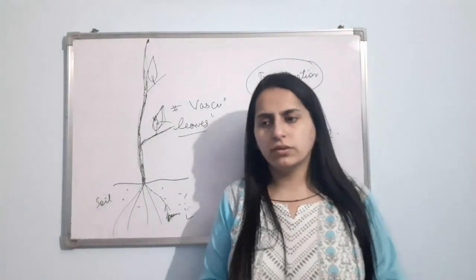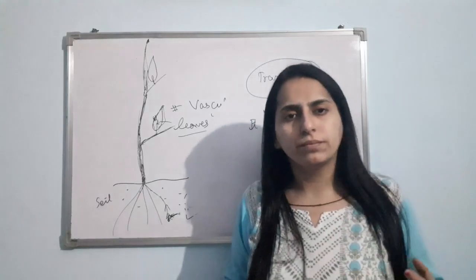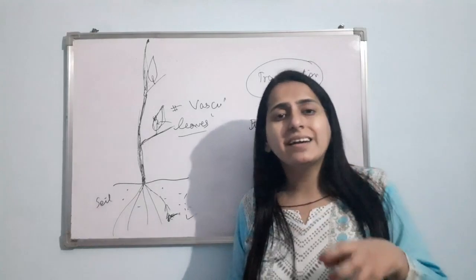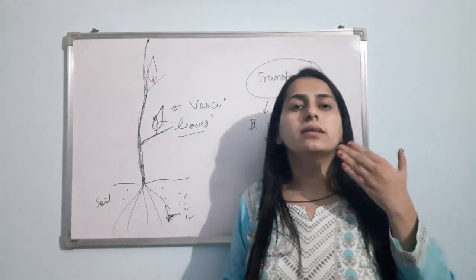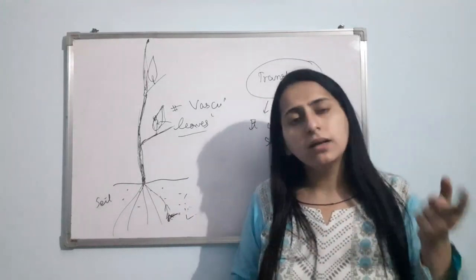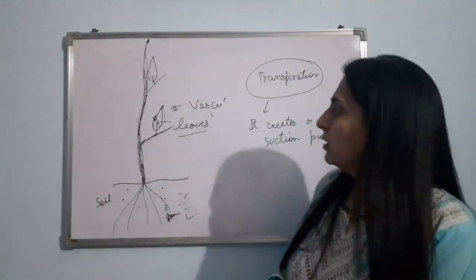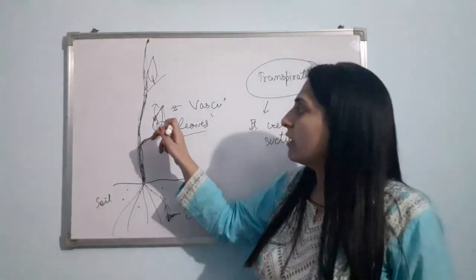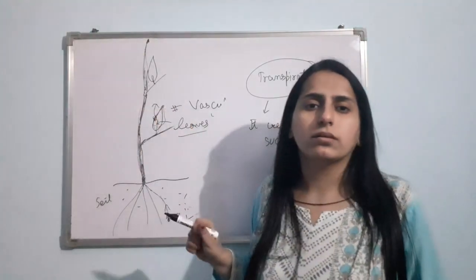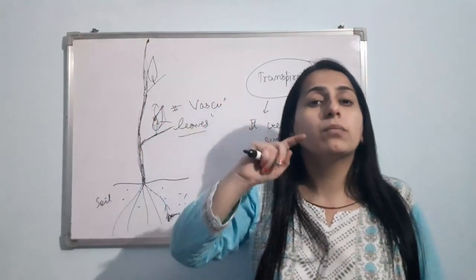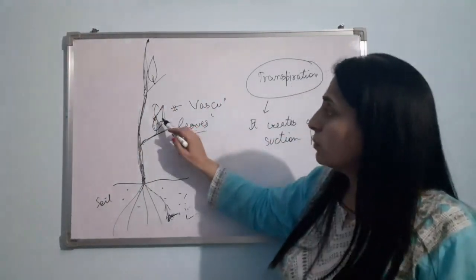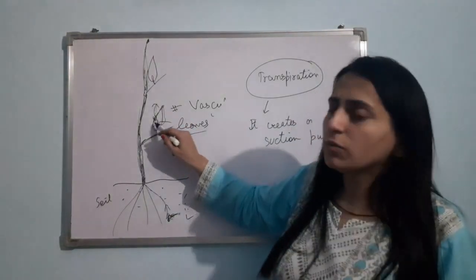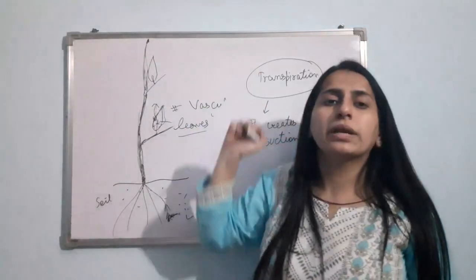You might have taken a drink with a straw. With the help of your mouth, you used to create a suction pull, and then that drink used to travel in the straw and come in your mouth. This is exactly happening here. The leaves are doing transpiration, and via that there is a suction pull, similar to the suction pull created by your mouth when you are drinking through a straw. Through that suction pull, the water will be transported to greater height.